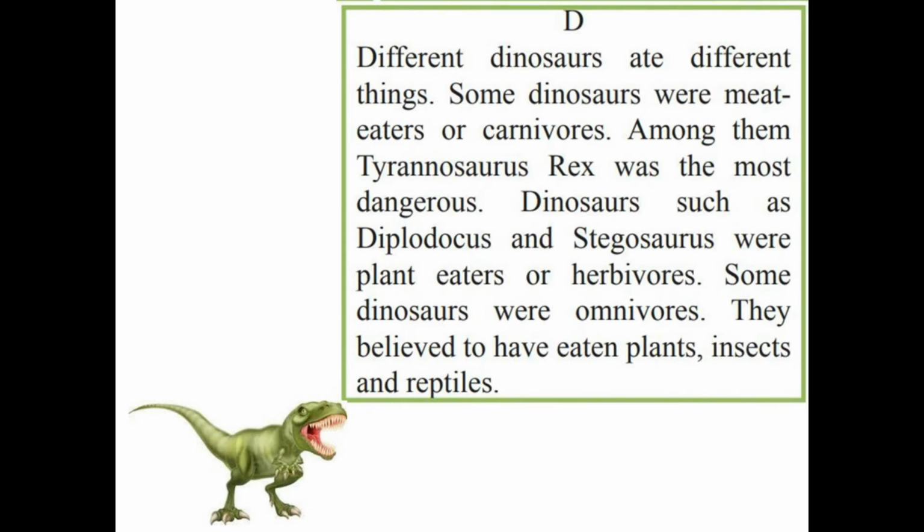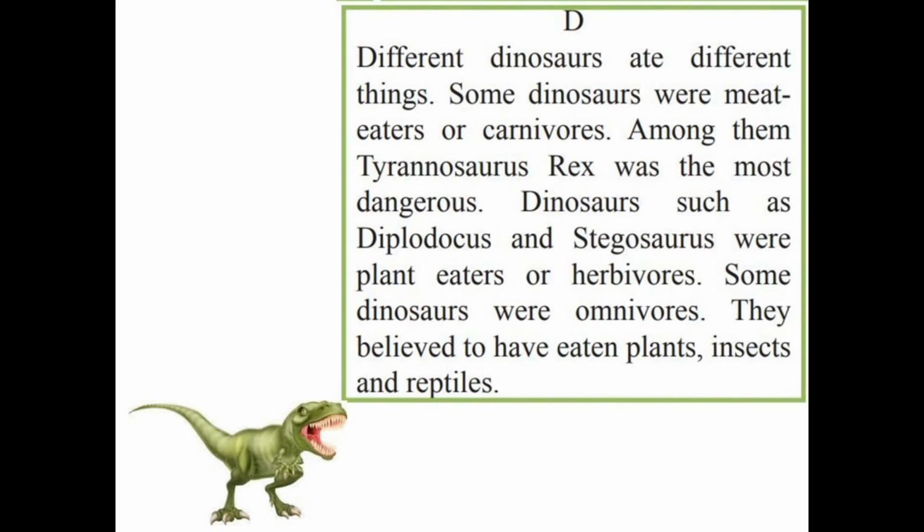Different dinosaurs ate different things. Some dinosaurs were meat eaters or carnivores. Among them, Tyrannosaurus rex was the most dangerous. Dinosaurs such as Diplodocus and Stegosaurus were plant eaters or herbivores. Some dinosaurs were omnivores. They are believed to have eaten plants, insects, and reptiles.